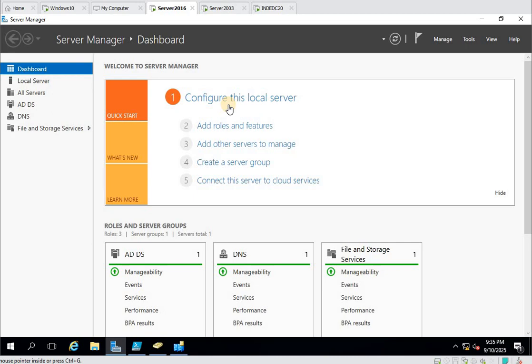You have to divide your plan into two different parts. First, you will migrate the domain controller from Server 2003 to Server 2016. Second part, you will migrate the domain controller from Server 2016 to Server 2019.